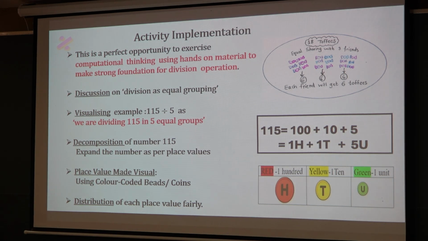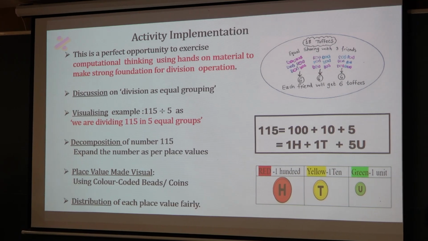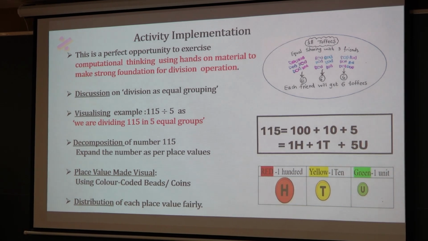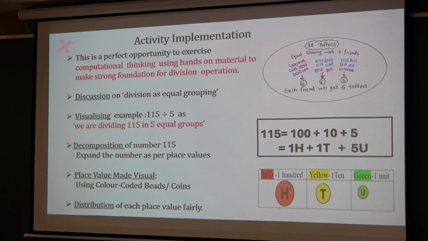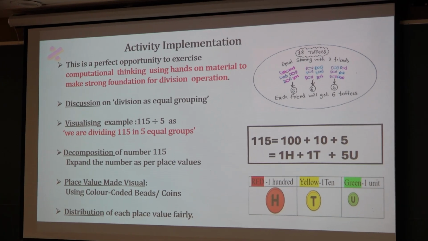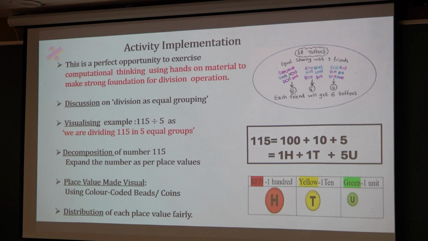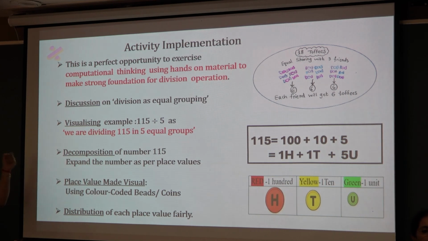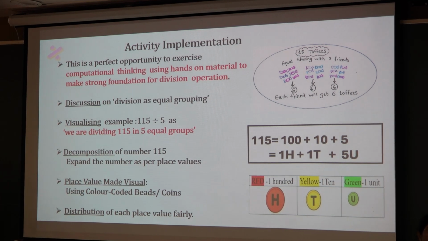And this was the perfect opportunity for the teacher to bring the computational thinking element into the classroom to build a strong foundation for learning the division operation. For this, the teacher asked children to decompose the example 115 divided by 5 into manageable parts. Here, children have to understand that as we are observing division as equal grouping, we have to distribute 115 quantities into 5 equal groups.